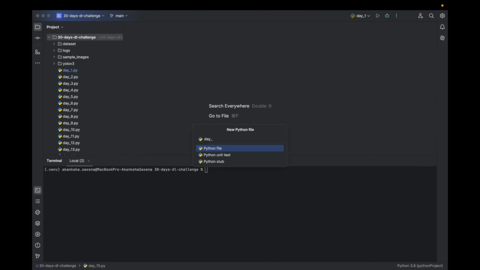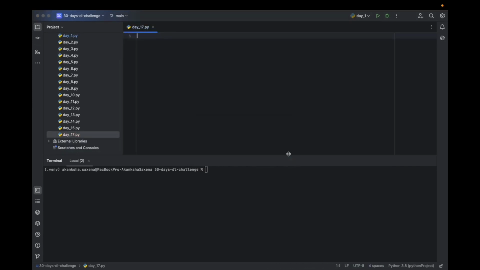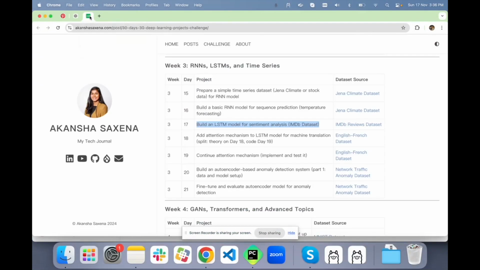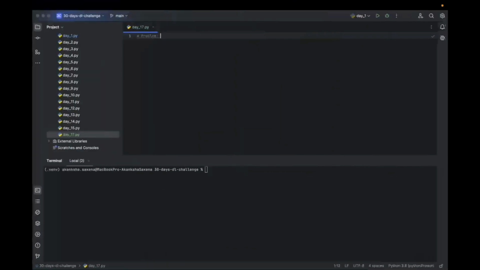So the name of the file is day17.py. Let's add it to our script and mention what the problem is. So the problem is, let's copy the problem from here.